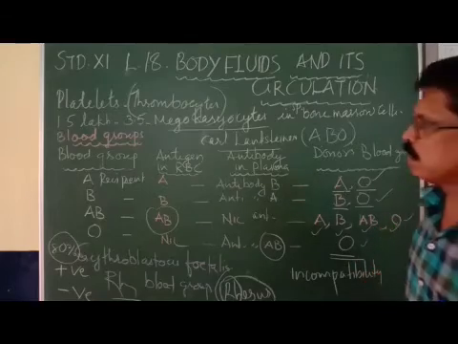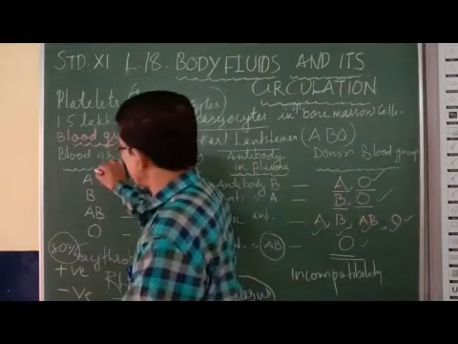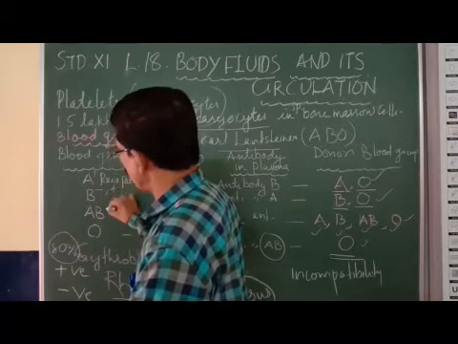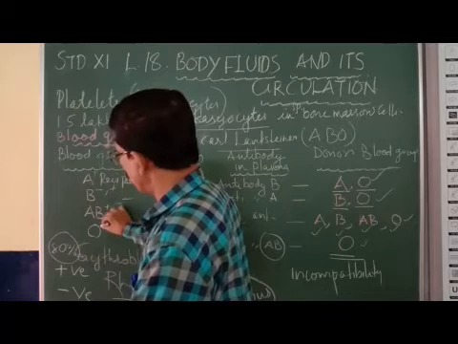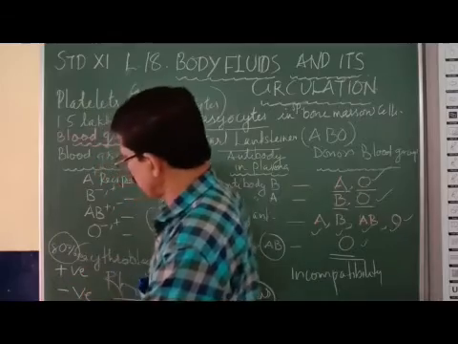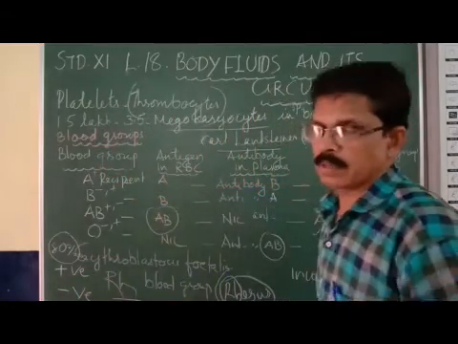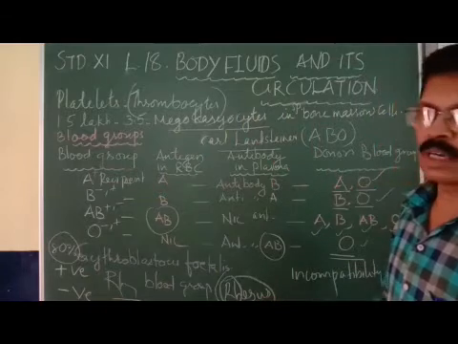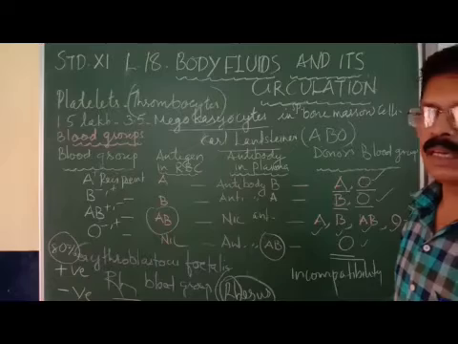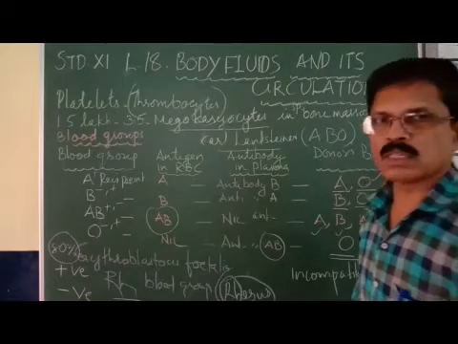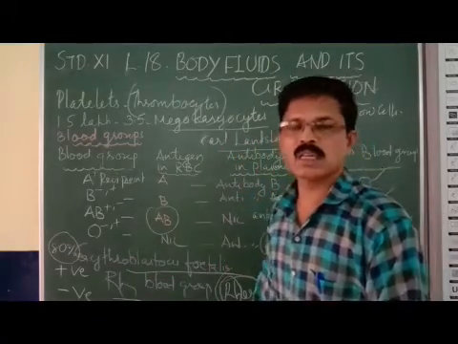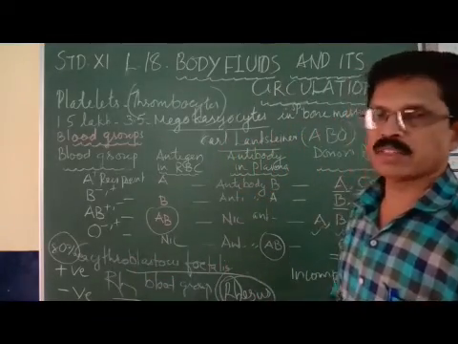So we will write A positive or A negative, B positive or B negative, O positive or negative, because this negative and positive indicate Rh antigen. This condition in which the second fetus dies is called erythroblastosis fetalis. So once again I will tell you the last point.